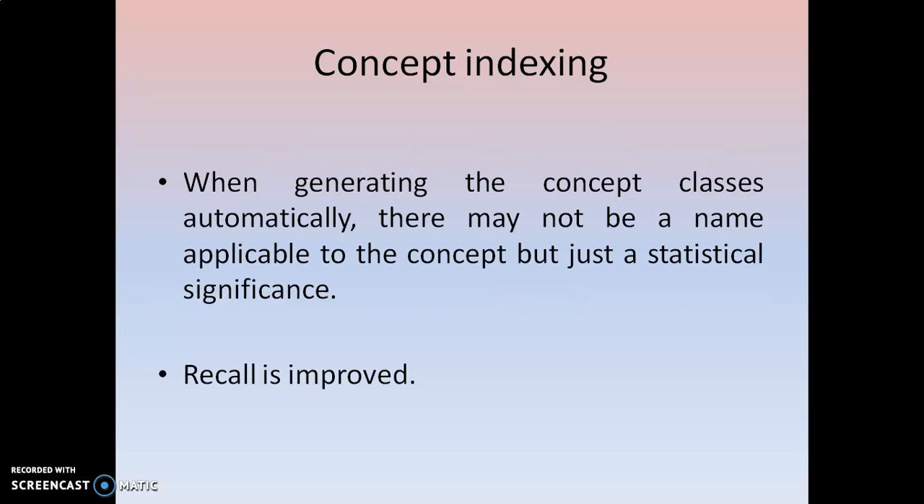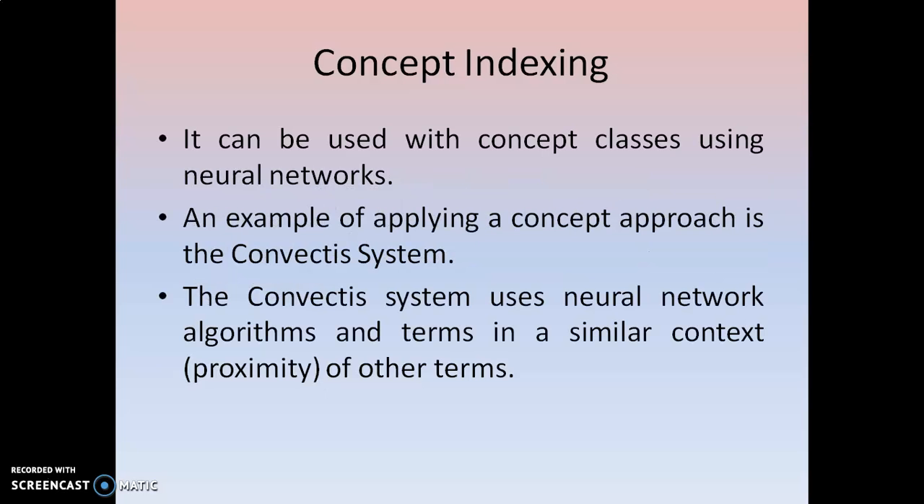Okay, and when generating the concept classes automatically, there may not be a name applicable to concepts such as statistical significance. We need not use the statistical significance here. The total occurrence of the terms, how many times they appeared, all these things we did not discuss here. The concept hierarchy generation is similar to this concept indexing. We are just making the indexing of the terms, just mapping the terms only. And here the relevancy is improved, the recall is improved. Okay, so all the relevant items can be gathered at once. So the recall is improved here.